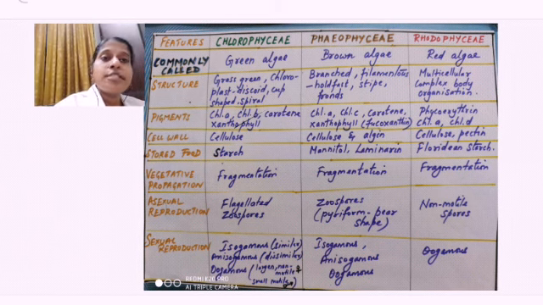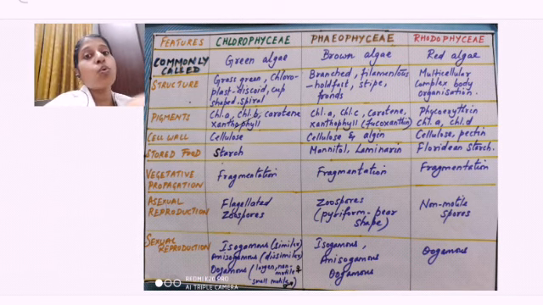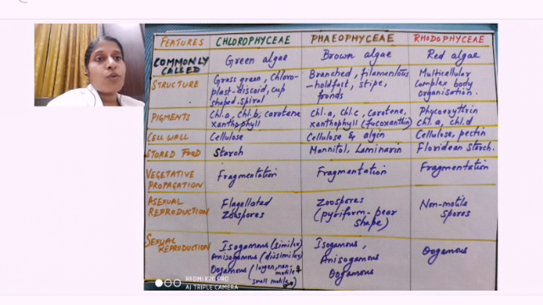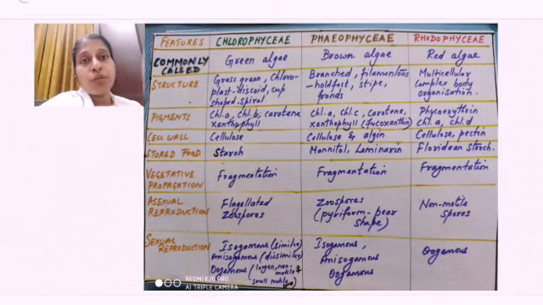And in Phaeophyceae again the same: isogamous, anisogamous or oogamous. And in Rhodophyceae mostly it is the oogamous type. So these are the differences between Chlorophyceae, Phaeophyceae and Rhodophyceae. I have shown you the diagram already. With this we are coming to the end of the algae part. I will show you the diagram once more.